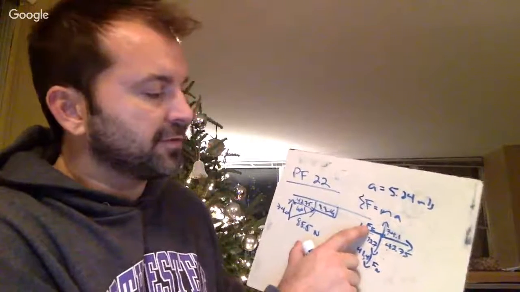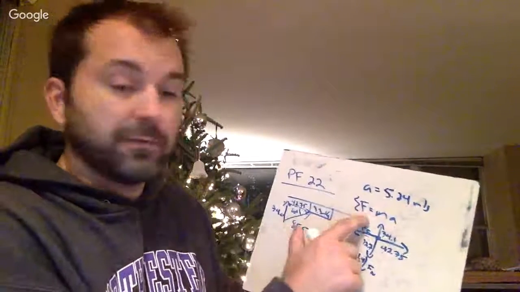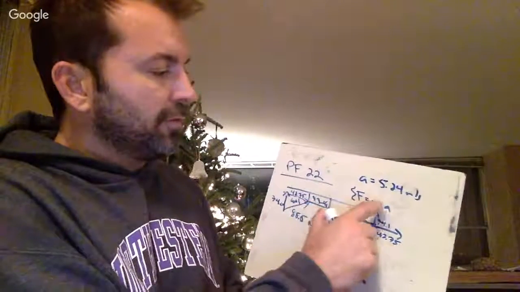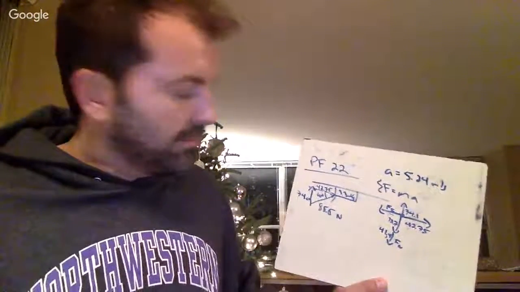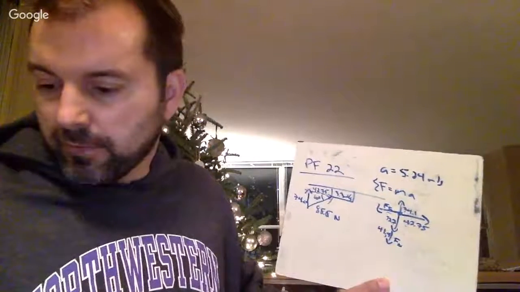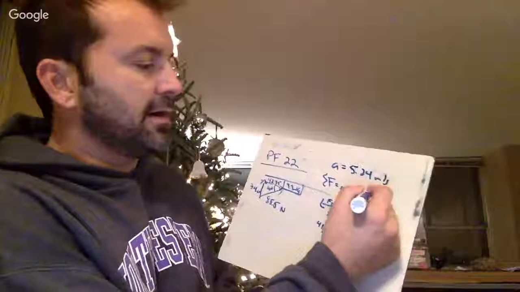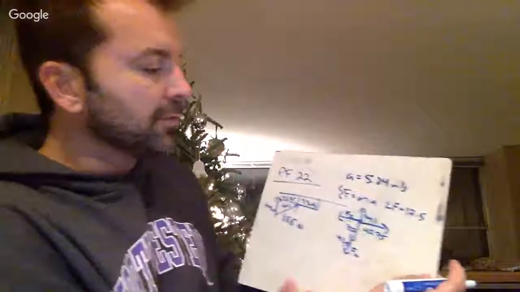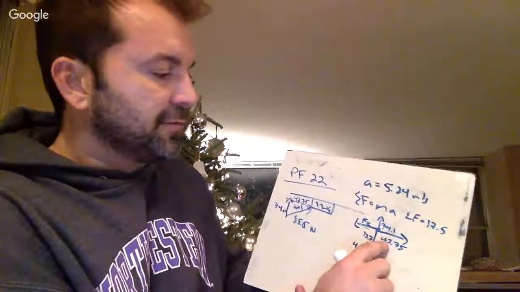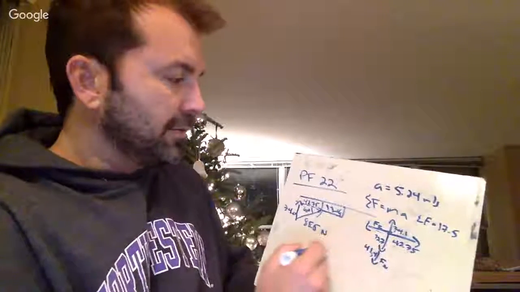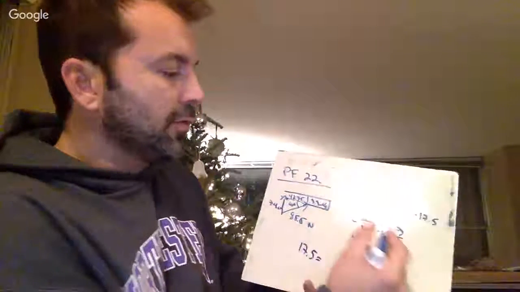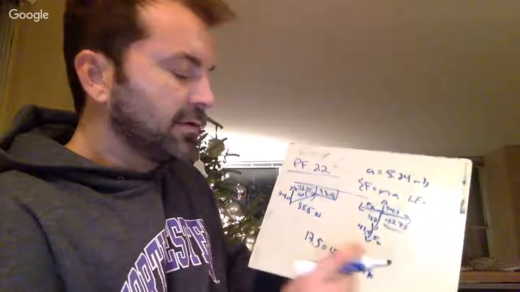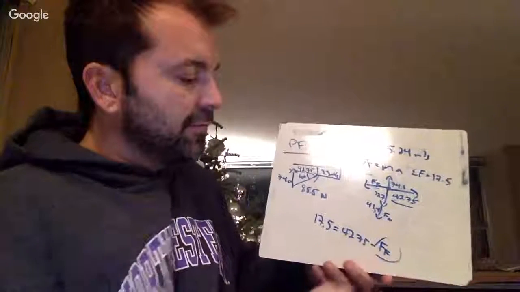I don't know this force of friction, but I can find it using F equals ma. So if I go ahead and do F equals ma, I know the acceleration and I know the mass. So I'm going to take 3.34 times 5.24, and it gives me a net force of 17.5. Well, that means 17.5 is the difference in the x forces. So I know that 17.5 must equal 42.75 minus FF, right?